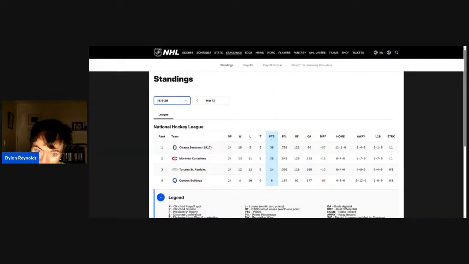1919-1920 had a 12-12 record, 24 points, and a .500 points percentage, with 119 goals for and 106 against. Last year they were 15-9, 30 points on the team and a .625 points percentage, with 105 goals for and 100 against.